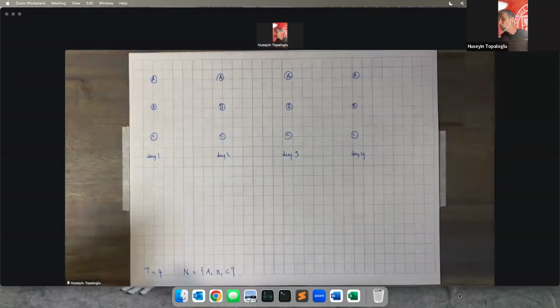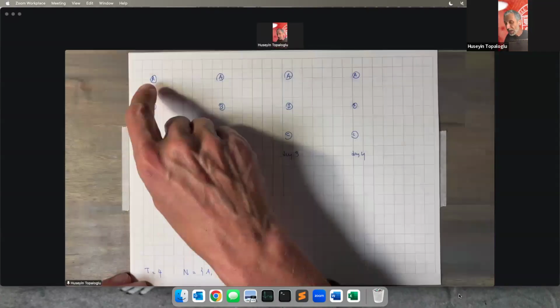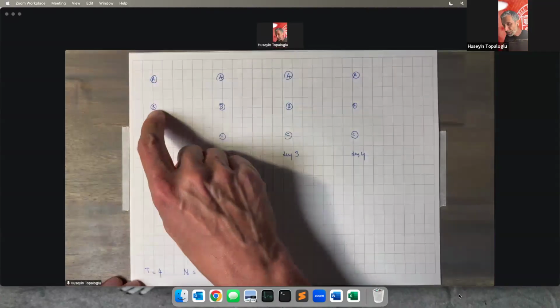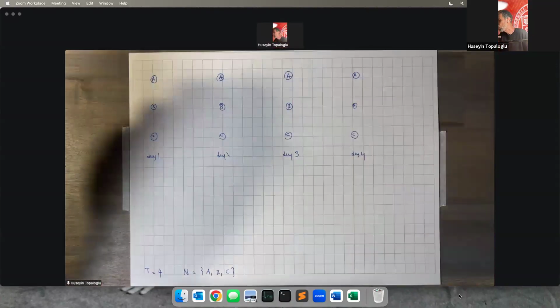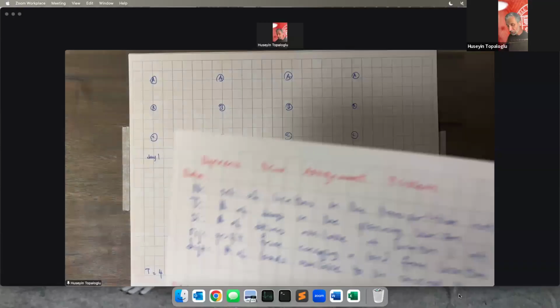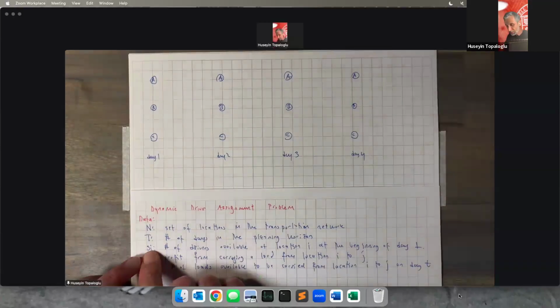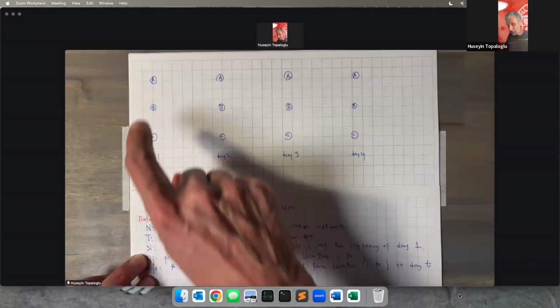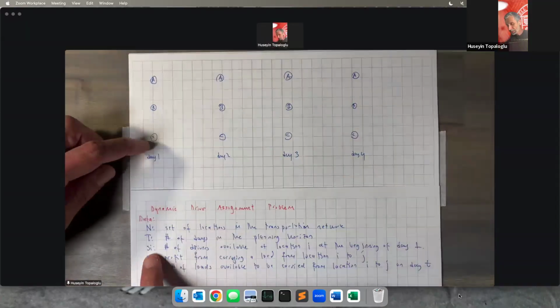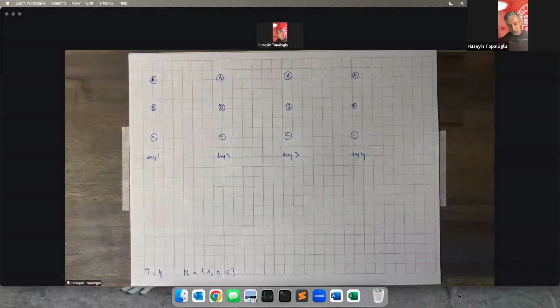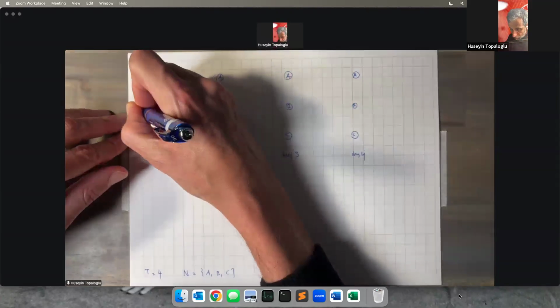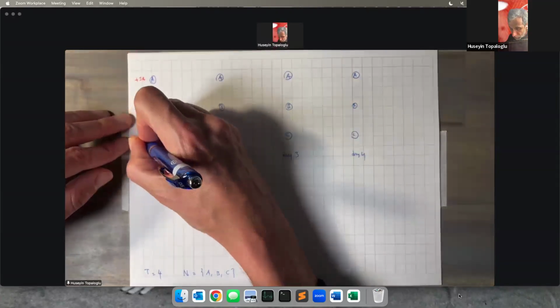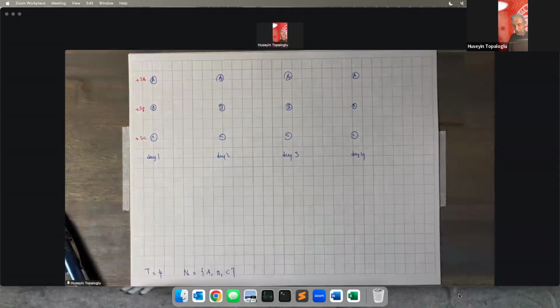At the beginning of day 1, I have SA drivers in location A, SB drivers in location B, and SC drivers in location C. Okay? So in this network, let's put a supply of SA to this node. Let's put a supply of SB to this node. Let's put a supply of SC to this node.